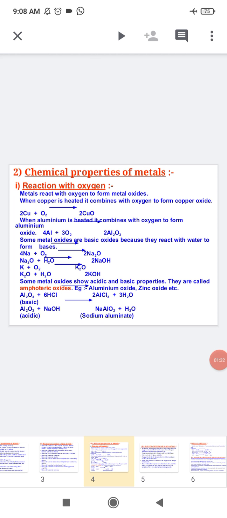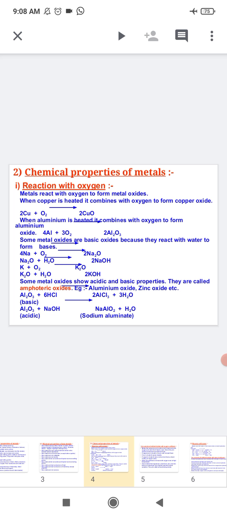Some metals vigorously react with oxygen and form metal oxides, and a lot of energy is released. For example, 4Na plus O2, it will form 2Na2O, that is sodium oxide. Similarly, potassium in presence of oxygen burns vigorously and forms K2O, potassium oxide, and a lot of energy is released.